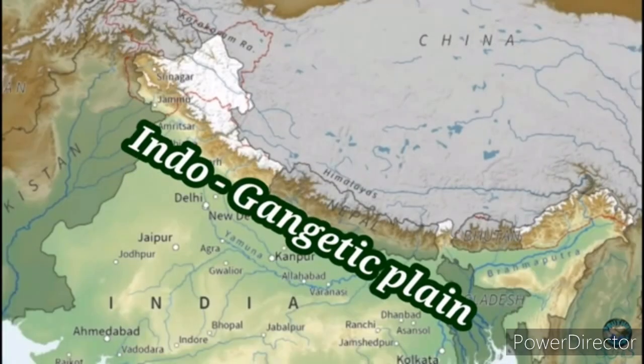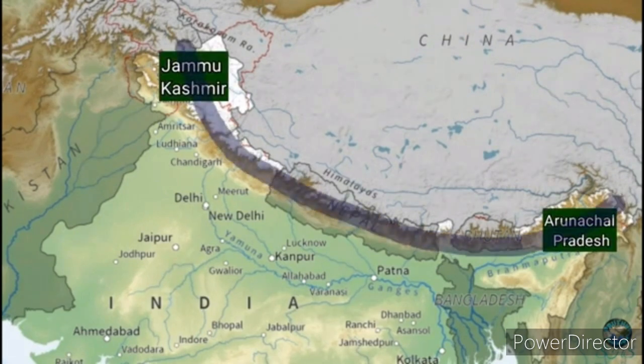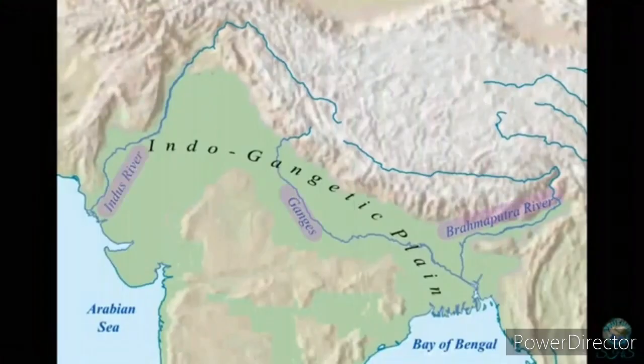Let us see the Indo-Gangetic plains. The Indo-Gangetic plains broadly consist of three divisions.